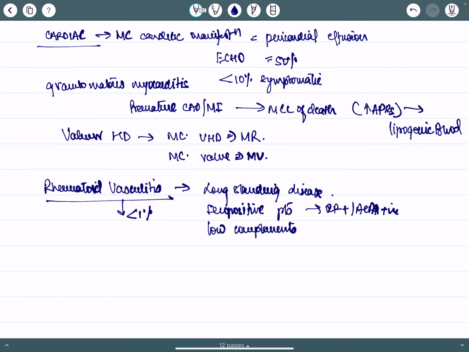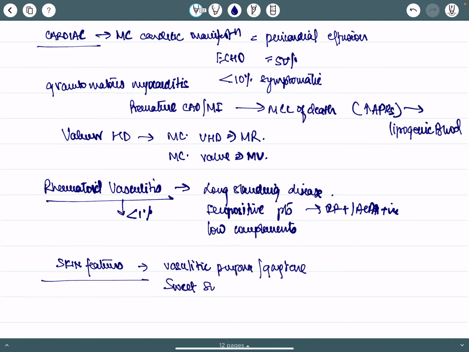Then we have skin features. The skin features are vasculitic purpura, gangrene, Sweet syndrome, that is neutrophilic dermatosis, pyoderma gangrenosum.